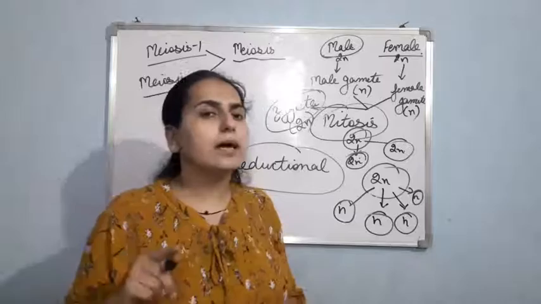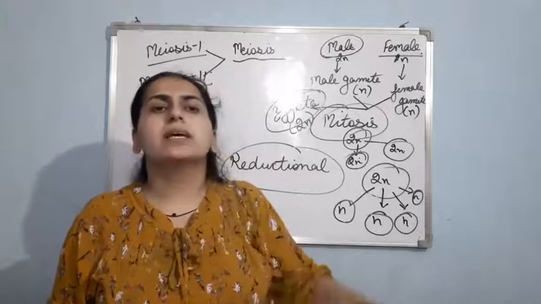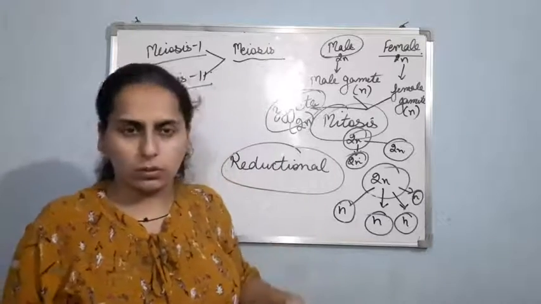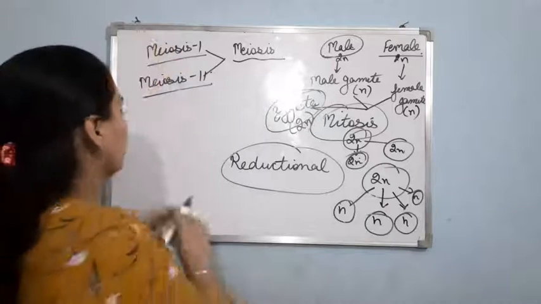But DNA replication takes place only once. How it takes place, we will discuss now. Firstly, let us talk about meiosis 1.